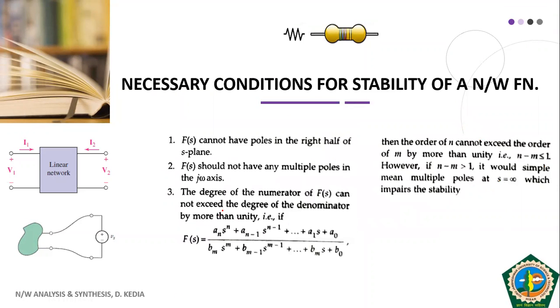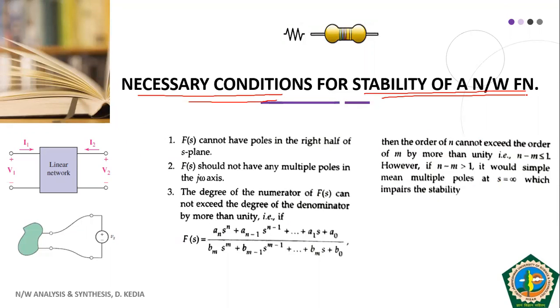Fine. Next. Here we have talked about the necessary conditions which must be fulfilled for the stability of a network function. Obviously our network function is given in the form of a Laplace transform. We have already talked about this network function. For its stability there are certain conditions which must be met.